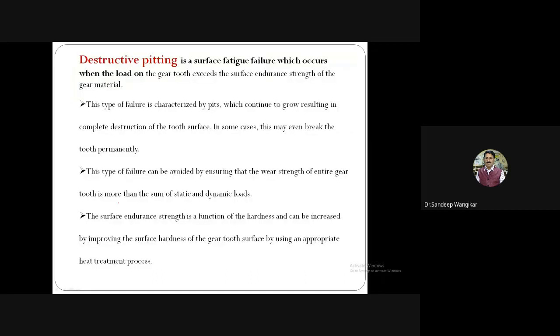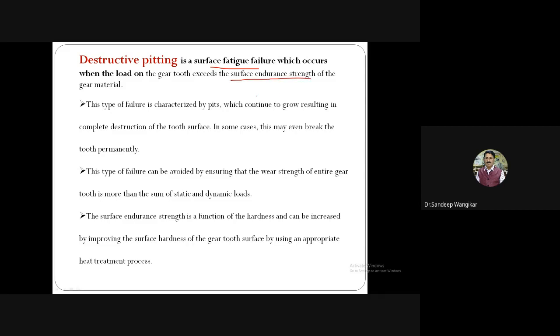What are the causes and remedies for destructive pitting? Destructive pitting is a surface fatigue failure which occurs when the load on the gear tooth exceeds the surface endurance strength of the gear material. Very simple. This is a fatigue failure that occurs when whatever load is acting on the gear tooth exceeds the surface endurance strength.